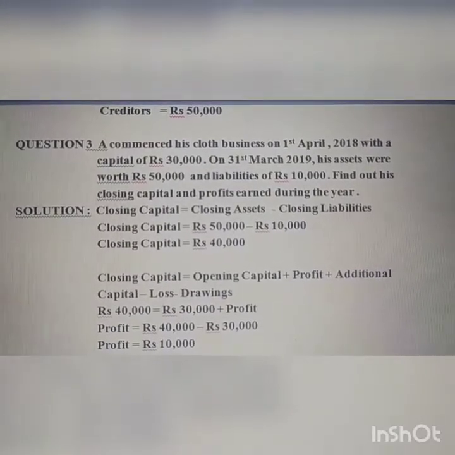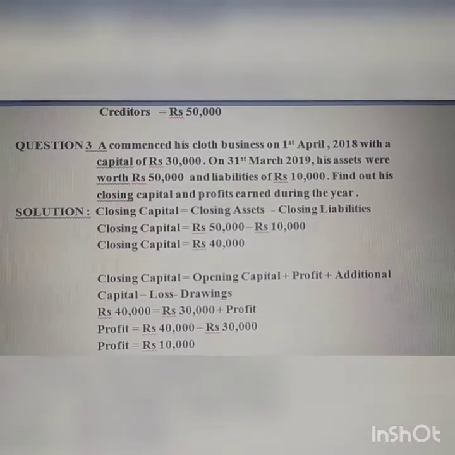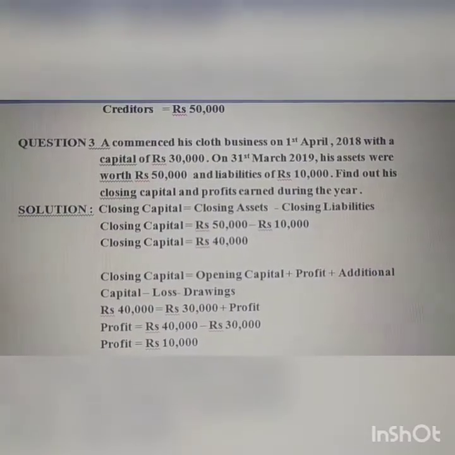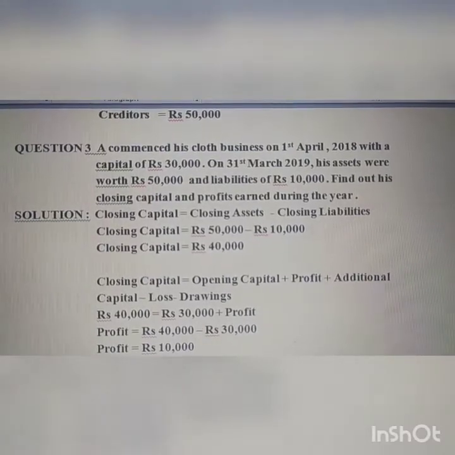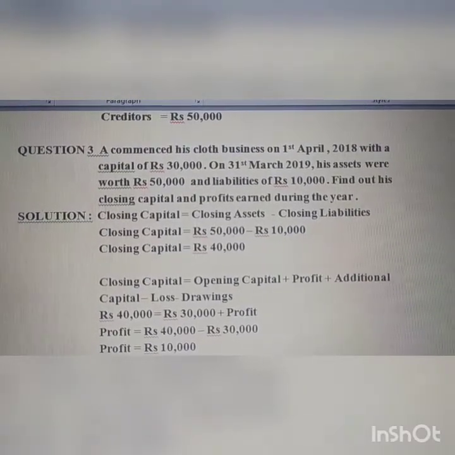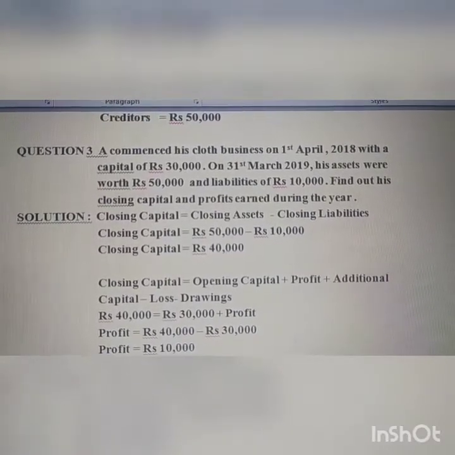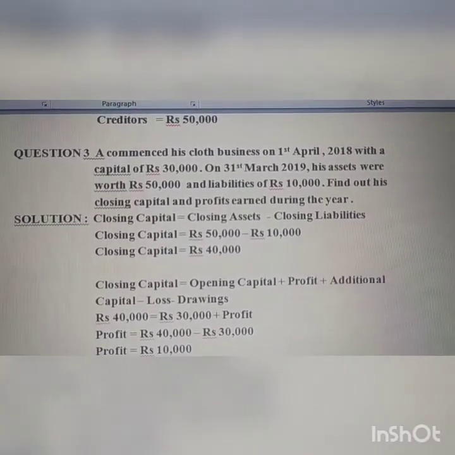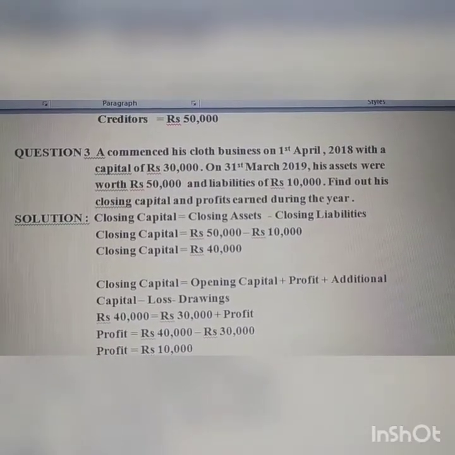Okay, in this question we got closing capital. Now we need to calculate profit earned. Closing capital, just now we have calculated, is rupees 40,000. Opening capital, that is 30,000, is already given in the question. We don't have additional capital, loss, drawings here. Profit we need to calculate. So substitute the values here.